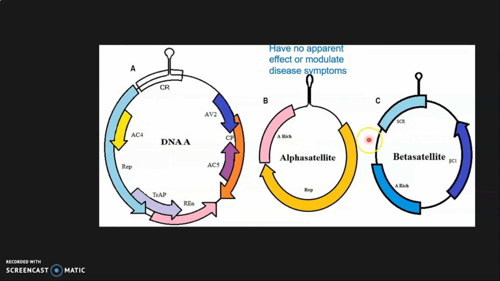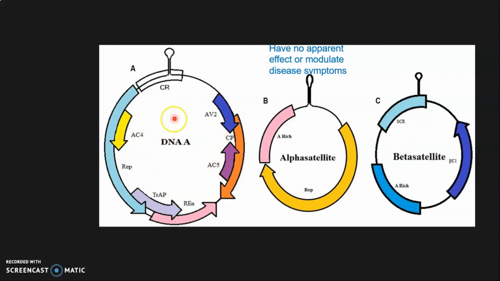These small particles are satellites, alpha satellites and beta satellite. And this main DNA is also called DNA A, and it has different ORFs here. These ORFs have different functions, and alpha satellites and beta satellites also have their functions. So this is a monopartite structure.